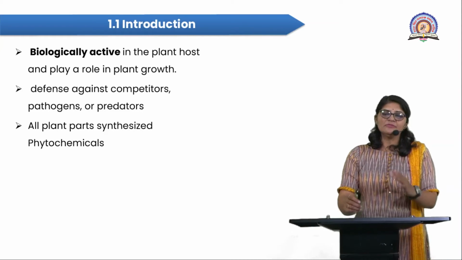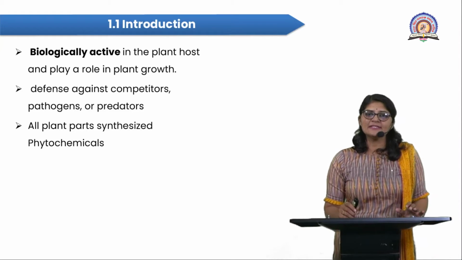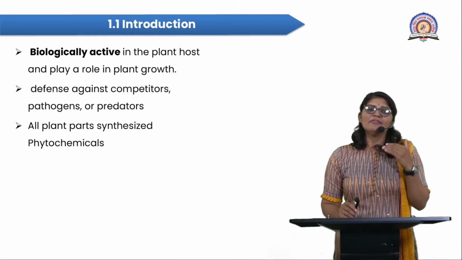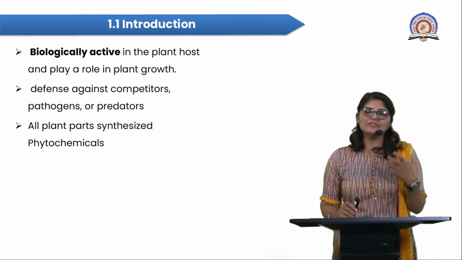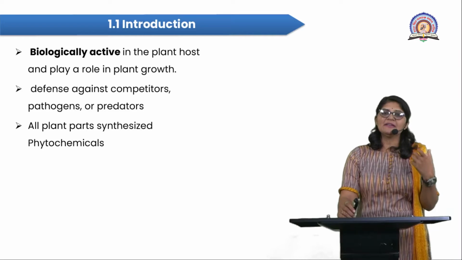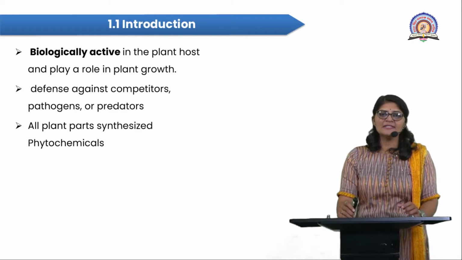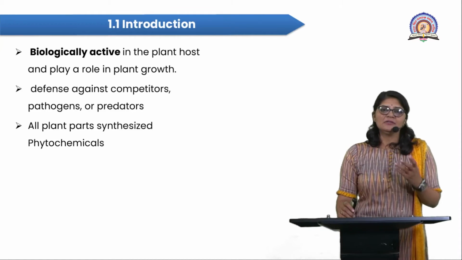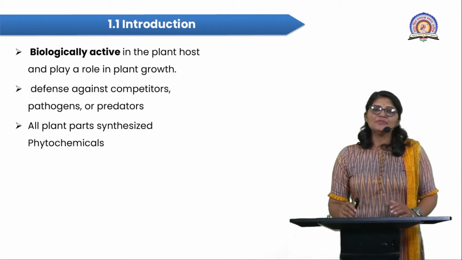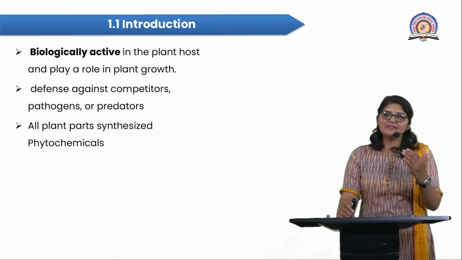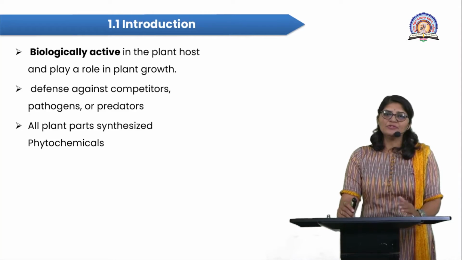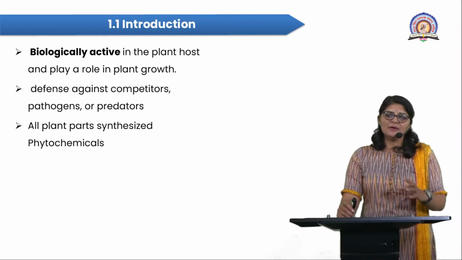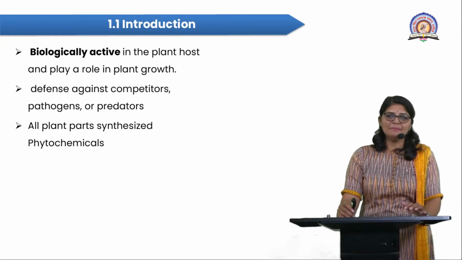So then the question arises, where are those phytochemicals specifically produced? All the plants produce phytochemicals. Those phytochemicals are synthesized within different plant parts. They are produced by the stem, leaves, bark of the trees, fruit, seeds, the peels of the fruits, then flowers, petals. Means here a variety of phytochemicals is produced by the different plant parts.